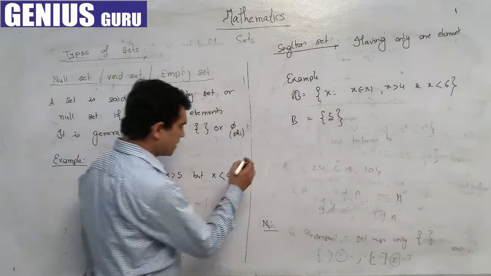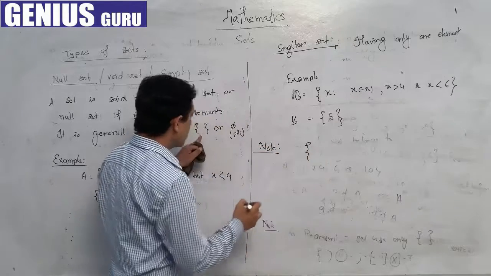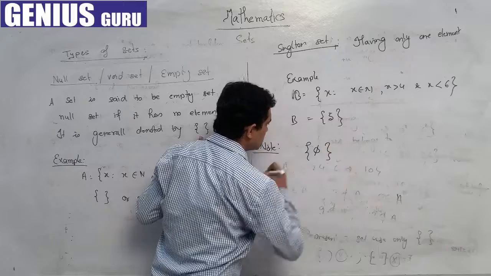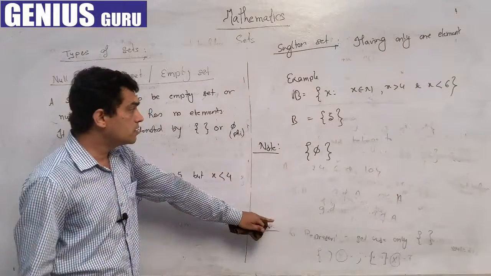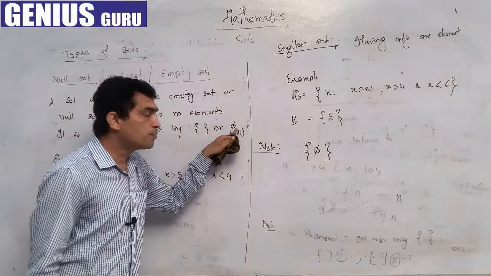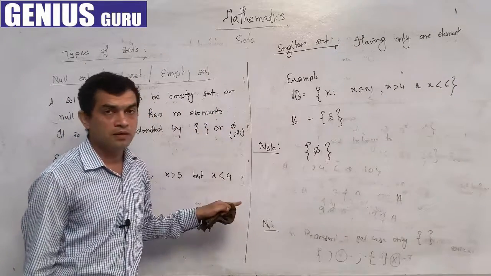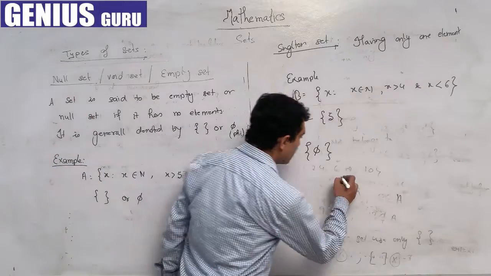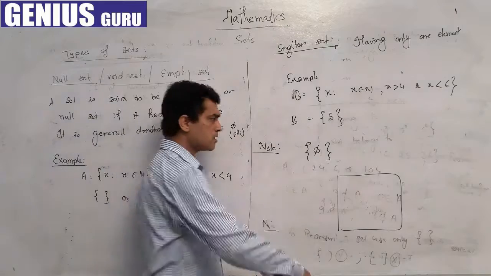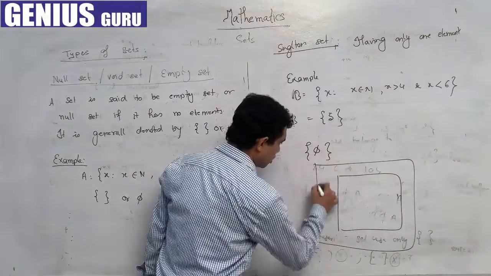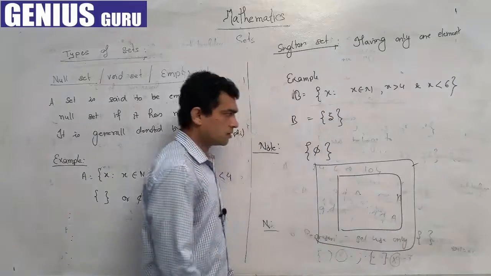Now one important thing, note: if we write a curly bracket and inside it we put phi, this is not an empty set. Phi is an empty set, but if we put phi inside a curly bracket, then that will not be empty. Suppose this is an empty box. If we put another box inside it, it does not remain empty.